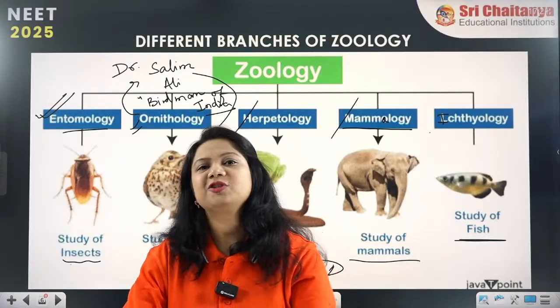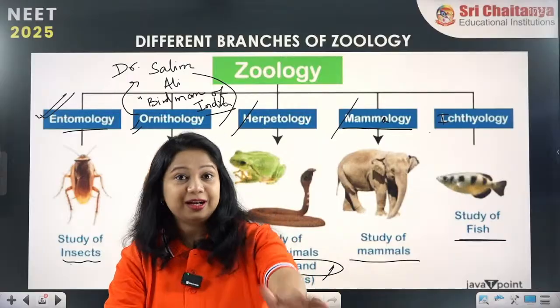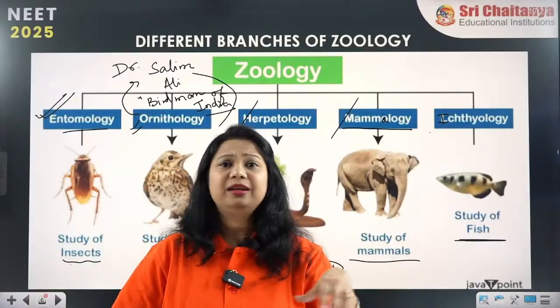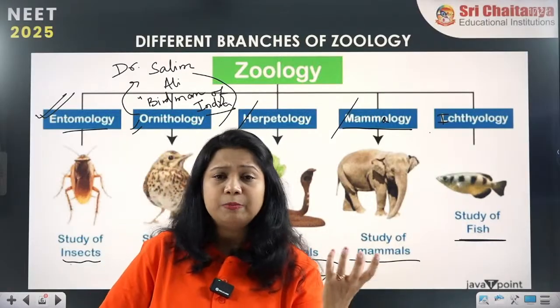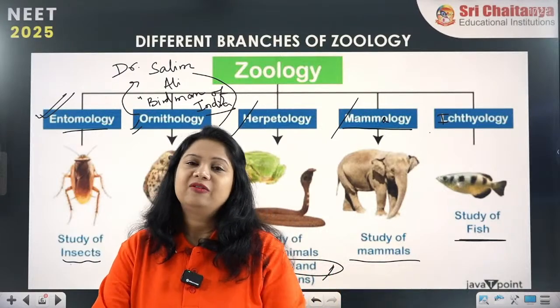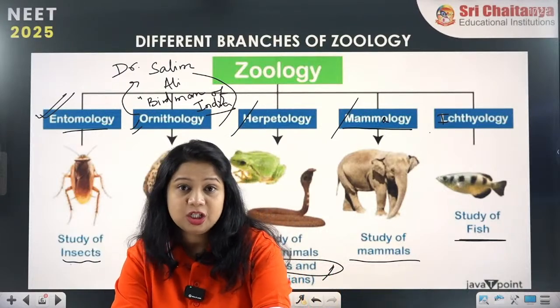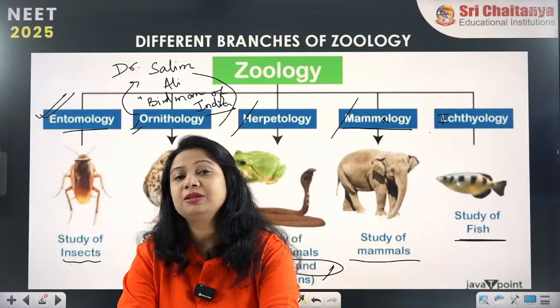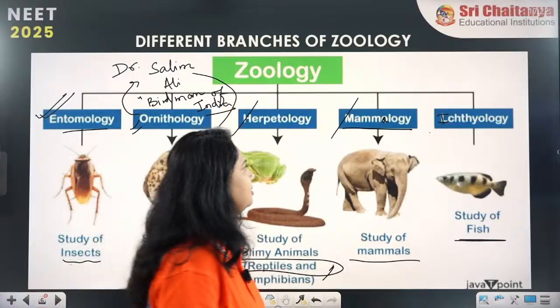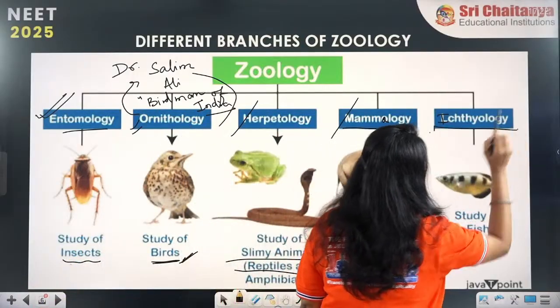Like that the fishes also migrate, to have a good environment and the optimum temperature, so that they can lay eggs or have a good environment surrounding them. So there is migration in birds, and in fishes also. Studying these fishes is called ichthyology.